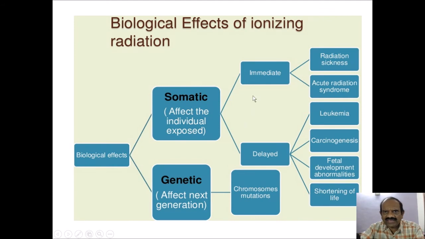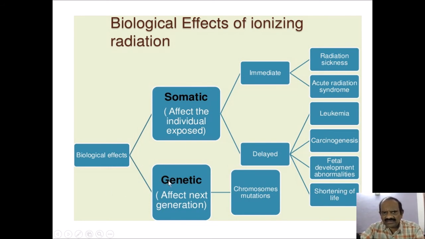That is what we call the early or immediate effect, and that is the delayed effect. Under the immediate effect, you will find that the individual suffers from radiation sickness and acute radiation syndrome. Under delayed, you will find the effects which occur after some time or after some delay. They are leukemia, carcinogenesis, fetal development abnormalities, and shortening of life. This is a very detailed observation, observed after the first atomic bomb was dropped on Japan, and all these changes were observed.